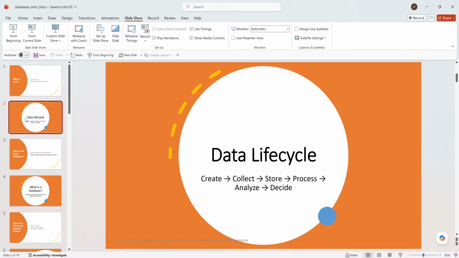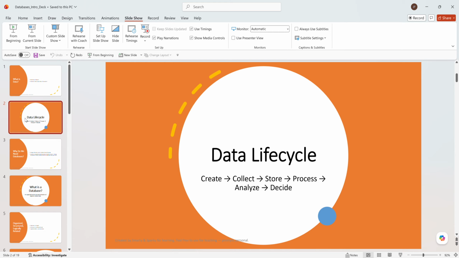In the above example, we collected the raw data, stored it in a file, in a book or elsewhere, and then processed it. Once we processed the data, we analyzed it and came to a meaningful conclusion. That is what the data life cycle is.